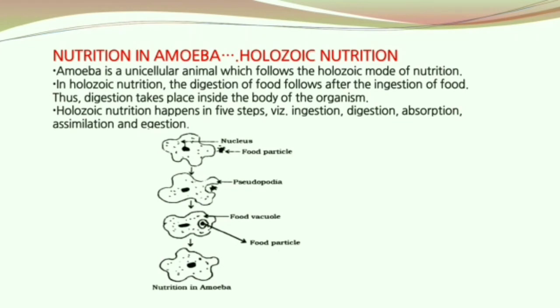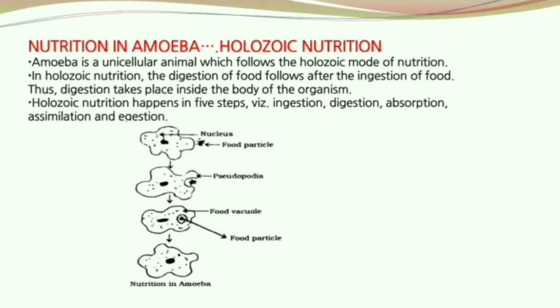Now let's look into amoeba. Amoeba is a unicellular animal which follows holozoic mode of nutrition. In holozoic nutrition, the digestion of food follows after the ingestion of food. Thus, digestion takes place inside the body of the organism. We all know that holozoic nutrition has 5 steps. The same applies for nutrition in amoeba too.